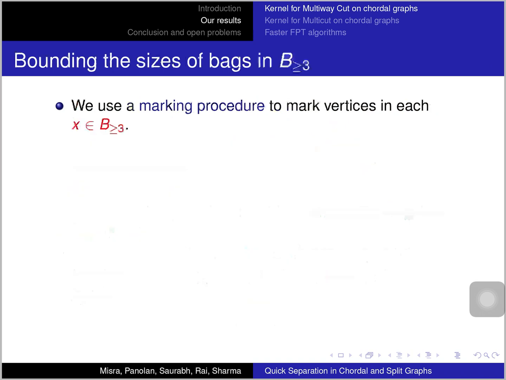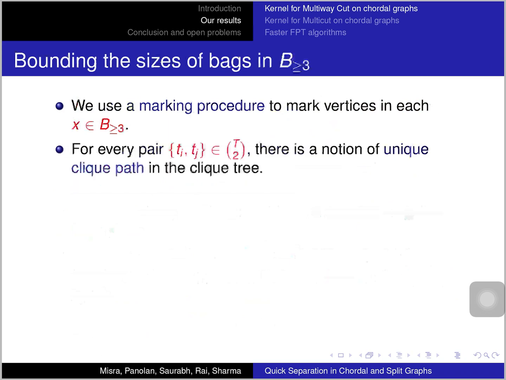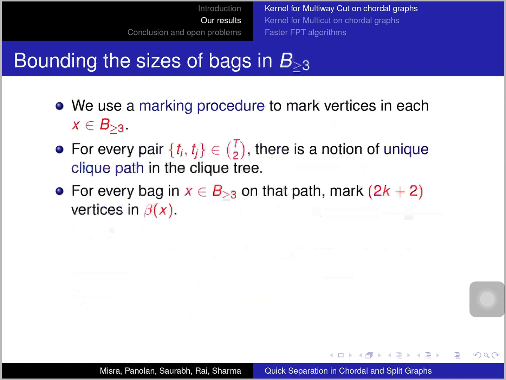Okay, so how do we bound the size of those branching bags? We make use of a marking procedure which marks vertices in each branching bag. So how do we mark vertices in the branching bag? We look at every pair in the terminal set, and since they lie in exactly one bag each, there is a unique path in the clique tree between those bags. Now for every branching bag which occurs on that path, we mark 2k plus 2 vertices.